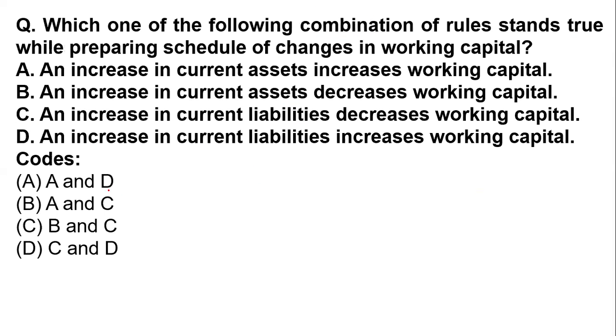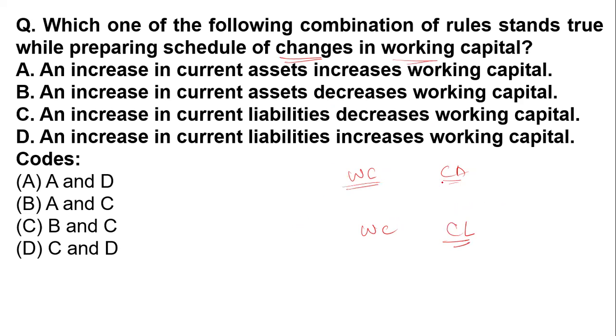Now, moving toward the next question, which is on your screen. Which one of the following combinations of the rules stands true while preparing the schedule of changes in working capital? You have to understand what the changes affecting working capital are. I will shortly tell you about the relationship of working capital with current asset and with current liability.